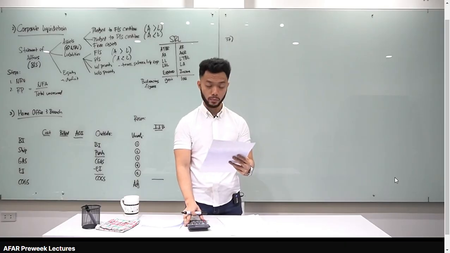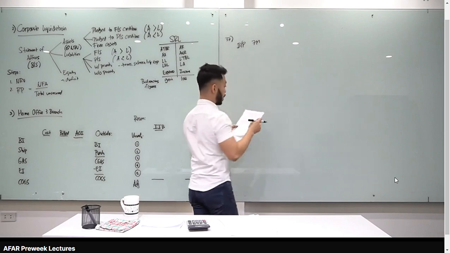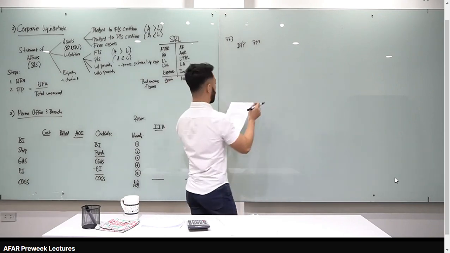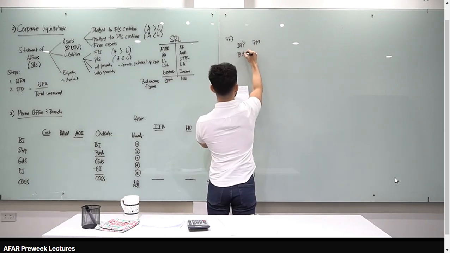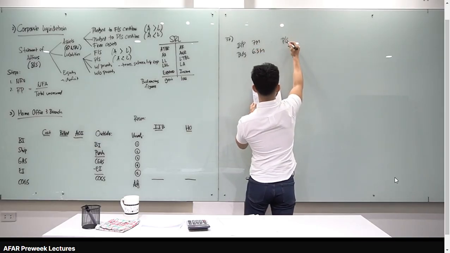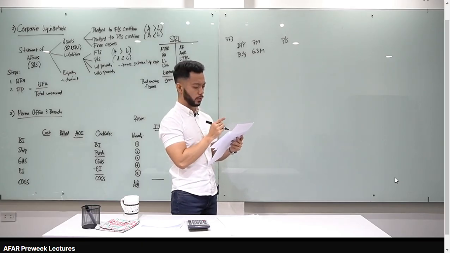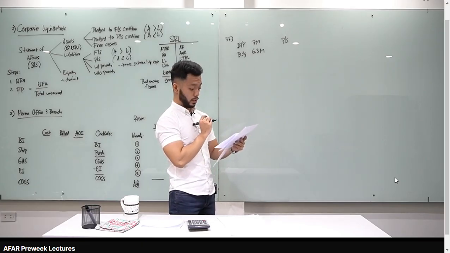We have four bullet points. Let's go to the first bullet point, the bonds payable. Do you see the bonds payable of 7 million? We'll write that. Bonds payable of 7 million are secured by a building having a realizable value of 6.3. So building, 6.3 million. Is our bonds payable correct? This is considered as partially secured. Bonds payable 7 million, building realizable value 6.3. Yes, that's partially secured.